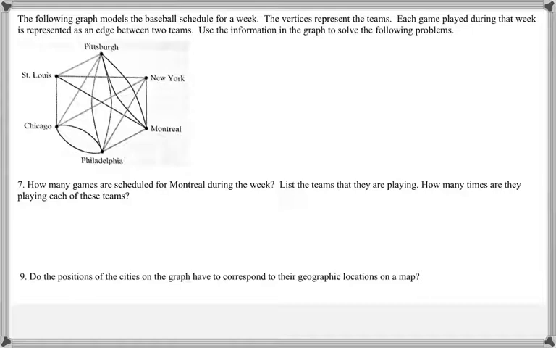And number 7 says, how many games are scheduled for Montreal during the week? List the teams that they are playing. How many times are they playing each of these teams? So the Montreal vertex has 5 edges coming out of it. So Montreal has 5 games.